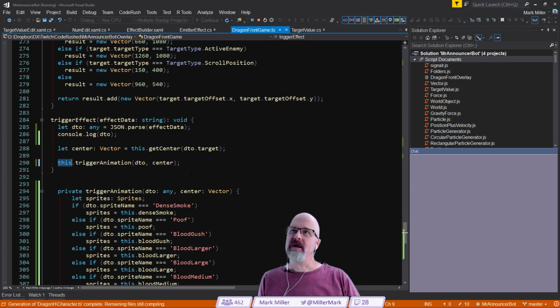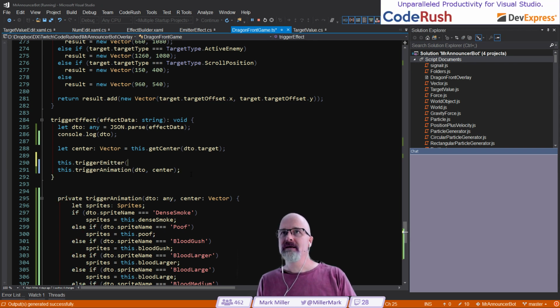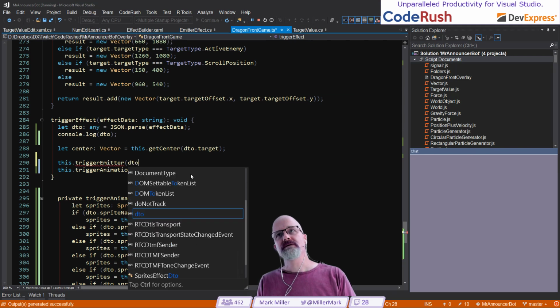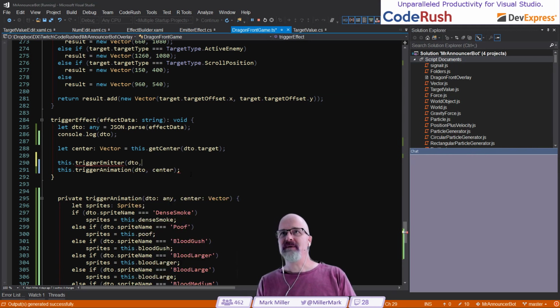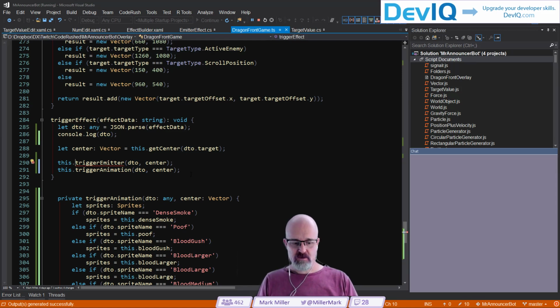And then I want to create another one called trigger emitter, like that. And I want to pass in DTO. And I guess I could pass in the center position as well, like I'm doing here. Ultimately, the targeting has got to be much more sophisticated than what I have here. It's not sophisticated at this point. Let's go in and declare this.